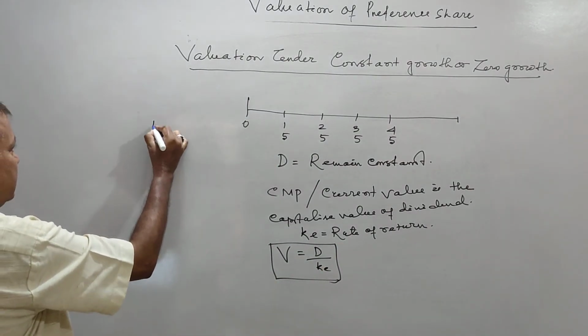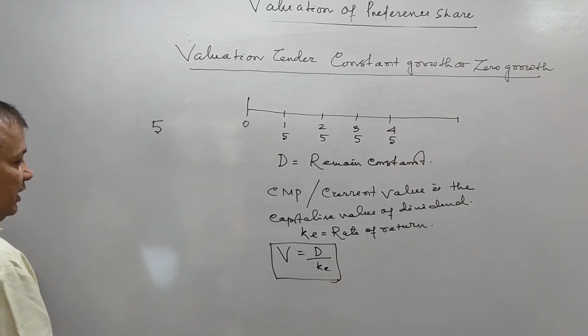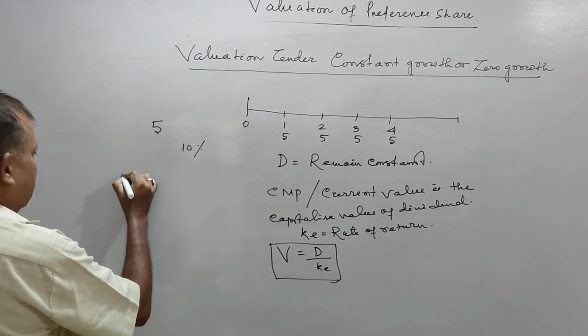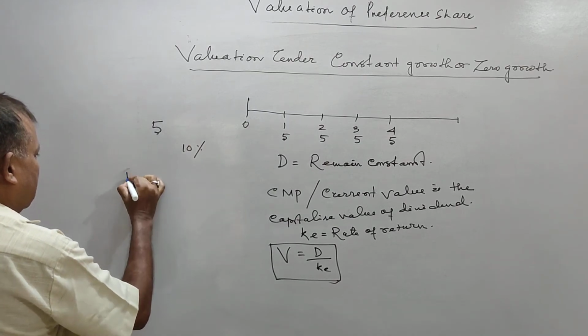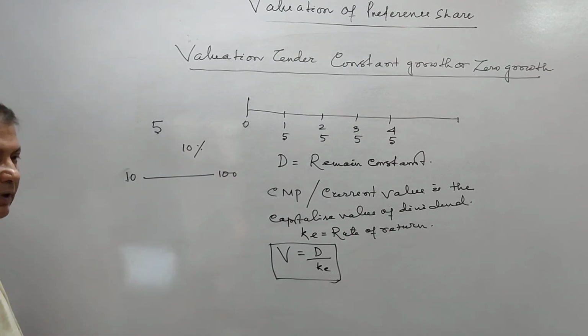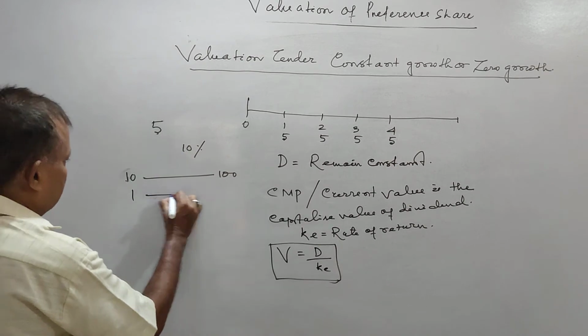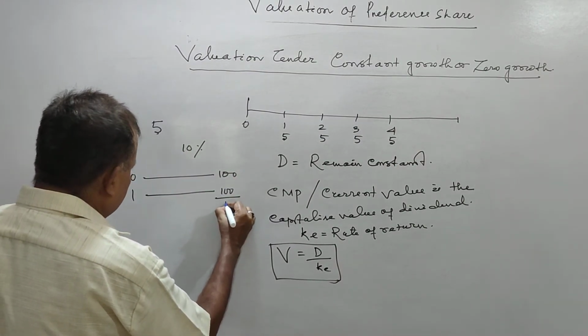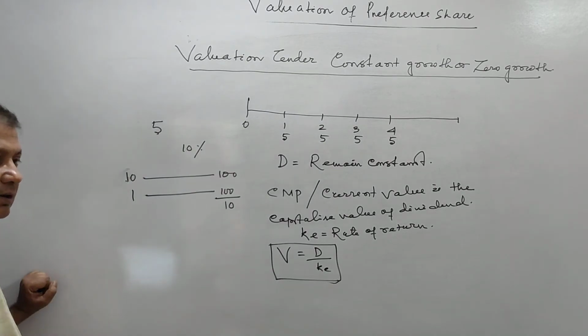Suppose the dividend is rupees 5 and KE is 10%. If you want 10 rupees dividend, you have to invest 100 rupees. For only 1 rupee dividend, you have to invest 100 by 10.